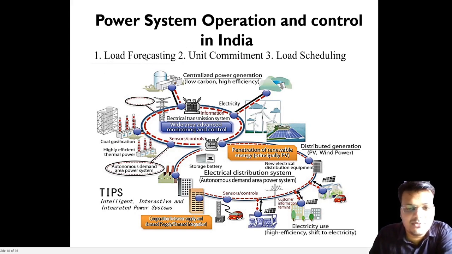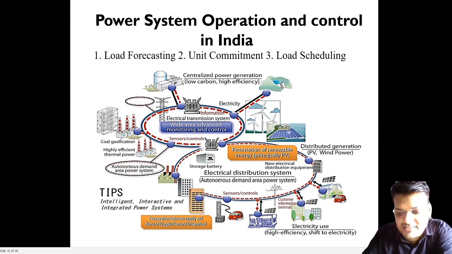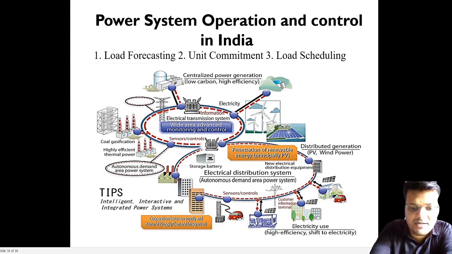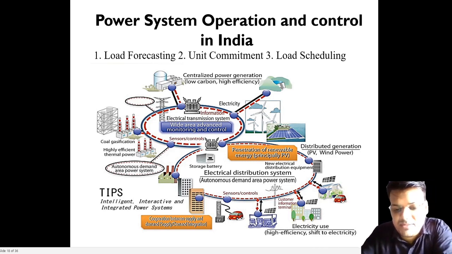Basically we do load forecasting to set up any power station in an area, or if a power plant is already there, to decide how much energy should be produced and how the demand is going to increase on a monthly or yearly basis.